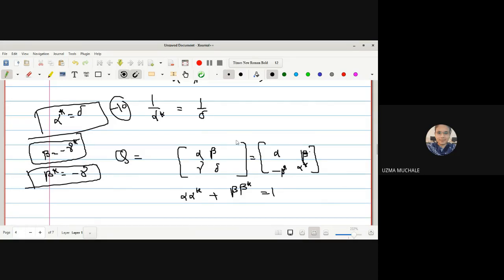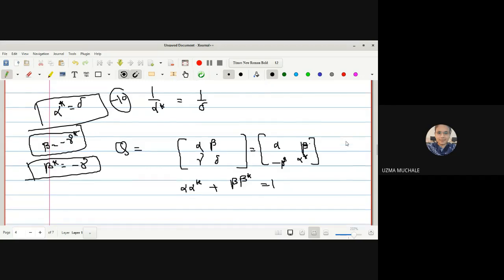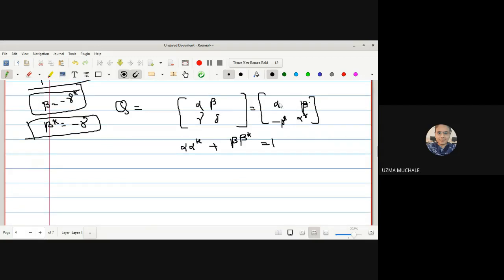Earlier what did we have? Only alpha, beta, gamma, delta. Now we got the relation in such a way that alpha alpha star plus beta beta star is equal to 1. Right? Why is this so? We have to solve this determinant. If you find its determinant value, you will get this equation. Right?